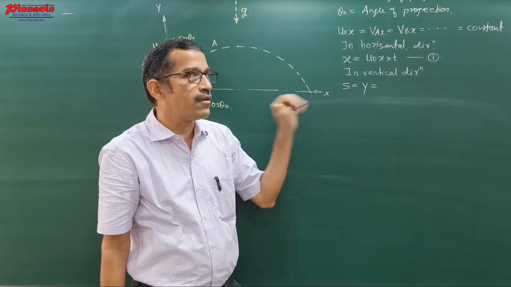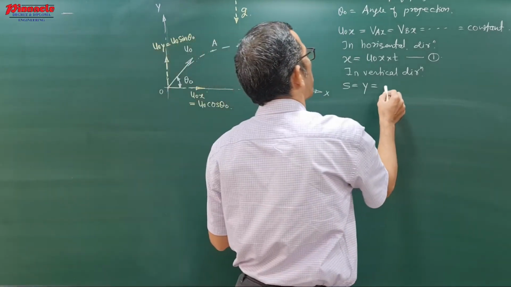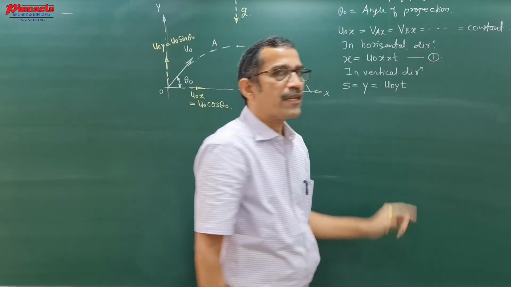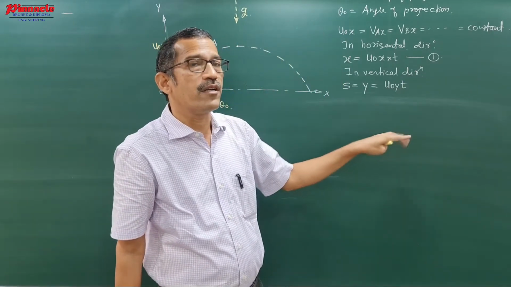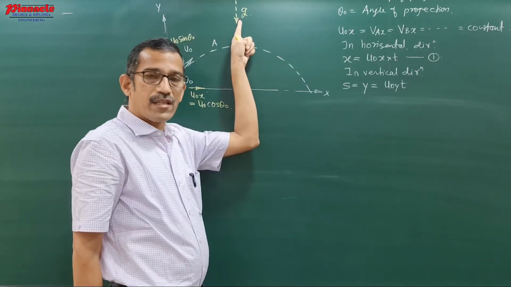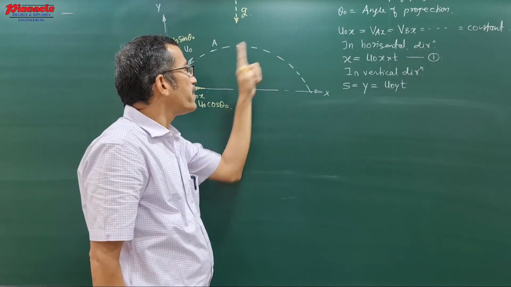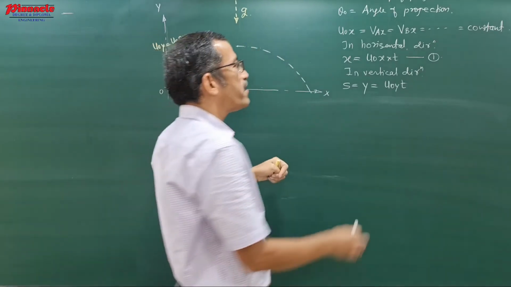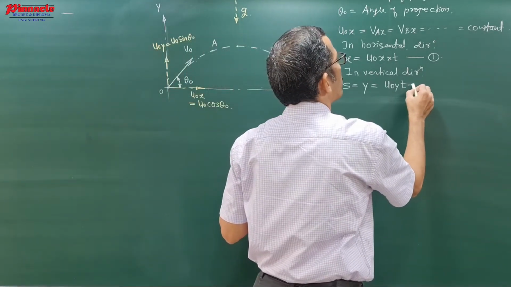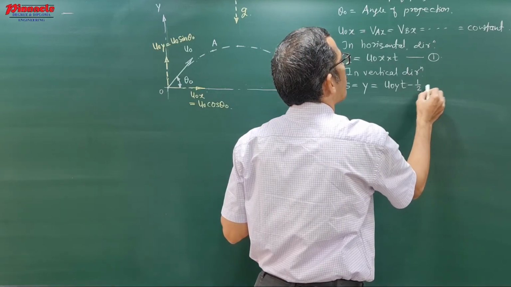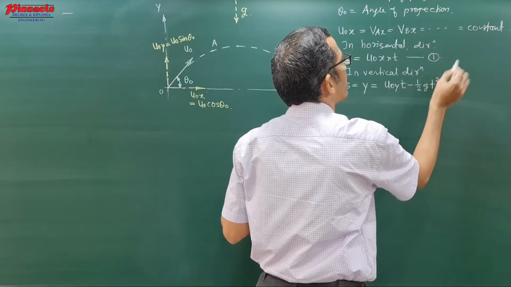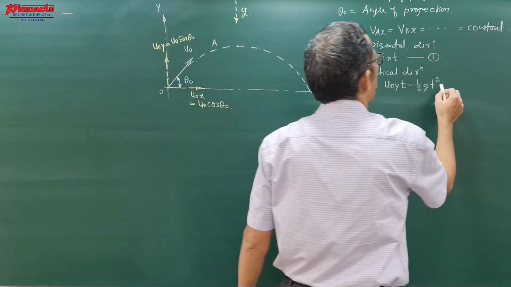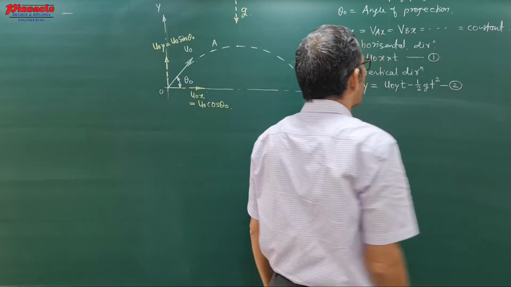Now u means initial velocity, but in the vertical direction the velocity is u0y. So ut means u0y t. The second term is half a t square, but now a is nothing but acceleration due to gravity. We will follow the sign convention, upward as positive, and g is in the vertically downward direction. Therefore this plus half a t square is replaced by minus half g t square. This one is the equation in the vertical direction, say equation number 2.